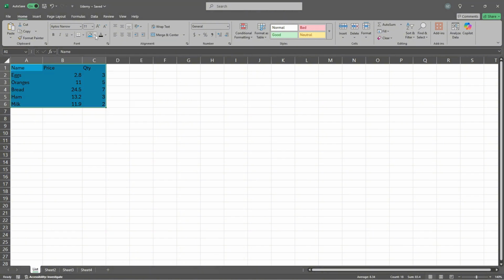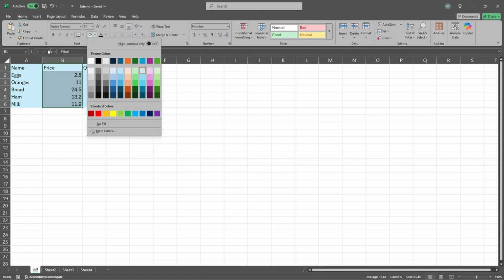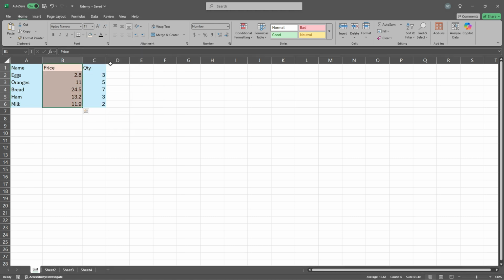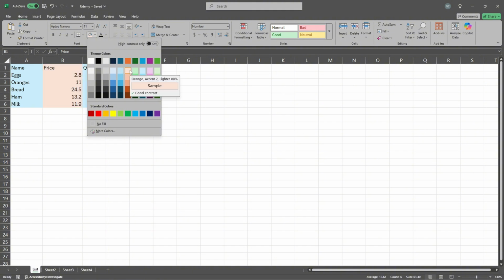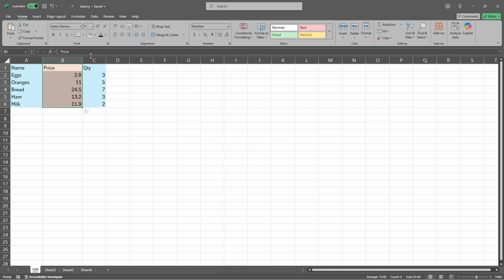But I prefer the black one and like two colors because whenever you select them, you just align and assign those colors to everything. Whenever I just press that B column with the prices, I can change it to something else. So, for example, how you call that color? Oh, it's like orange, but lighter 80%. You can just check what that color is and which percent lighter than the darkest one it is. But it's only a tip for you. You don't have to align with that.